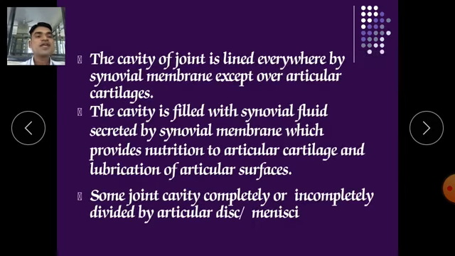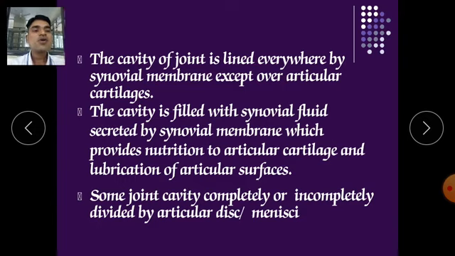The cavity of the joint is lined everywhere by the synovial membrane except over the articular cartilage. It is available all over that cavity except the articular cartilage. The cavity is filled with synovial fluid secreted by the synovial membrane, which provides nutrition to the articular cartilage.